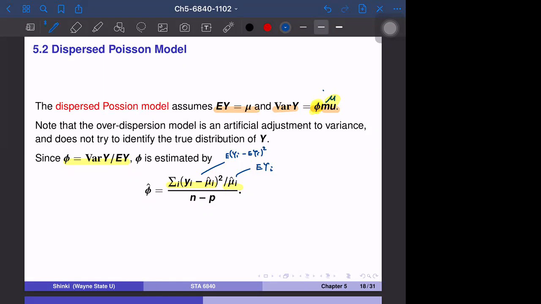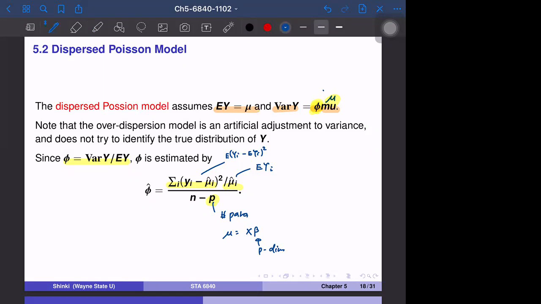If we take the average over all observations and adjust the degrees of freedom, where p is the number of parameters, so if mu is equal to x beta, then beta is a p-dimensional vector.